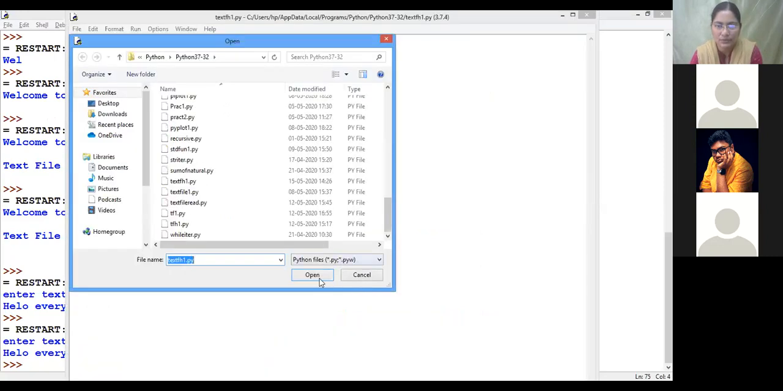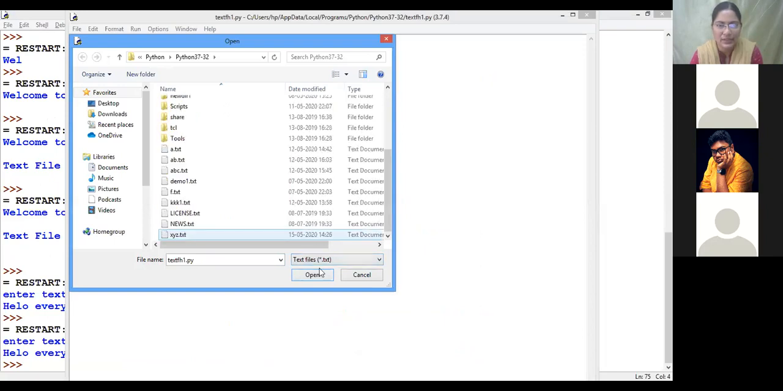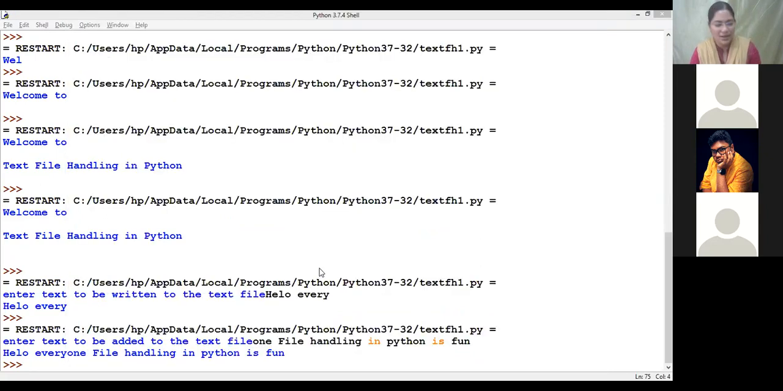Text file, clear? Now xyz.txt, open. If you open it, see here: hello everyone, file handling in Python is fun. Got it, children? So whatever the output or whatever input we are giving, if you want to store it, then we use file handling. In file handling, basically we use the methods open, read, write, close.